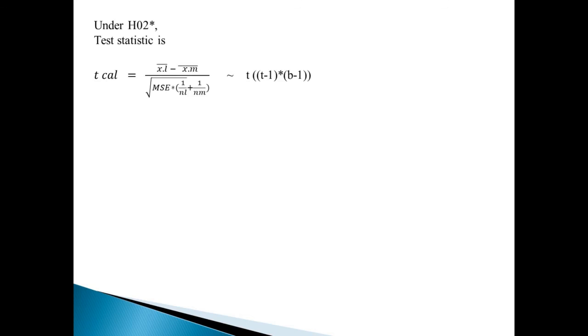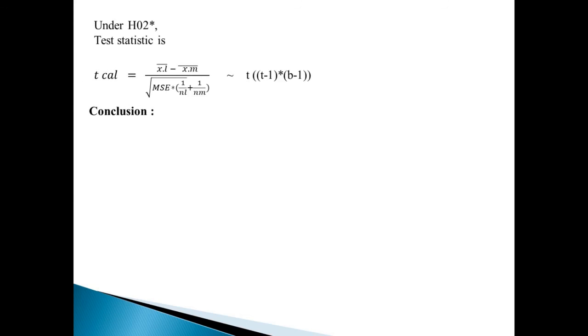NL is the number of observations in the Lth block, which is T, and NM is also the number of observations in the mth block. So NL and NM are the same in randomized block design, because here we consider T treatments and B blocks. So in each block we have T treatments, that is T observations. This test statistic follows t distribution with error degrees of freedom t minus 1 into b minus 1.